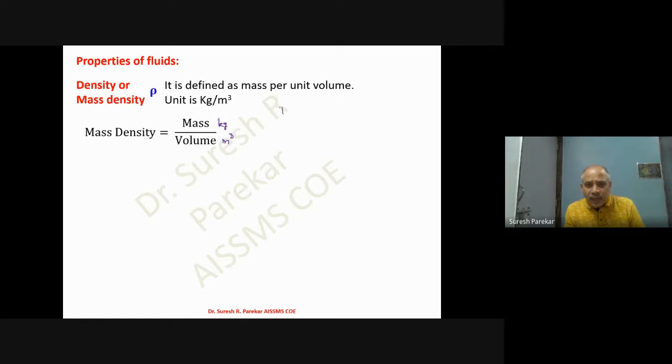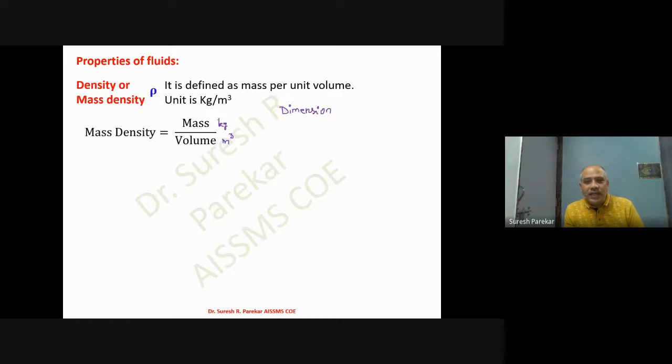Then we have dimension analysis, where we require dimension. What is dimension? We have basic units of physical quantities, and if we express these units in fundamental units, which are mass, length, and time, then that is known as dimension.